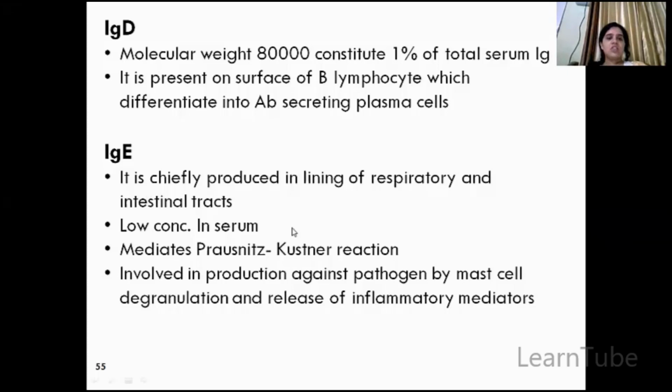IgE is chiefly produced in the lining of the respiratory and intestinal tract, has low concentration in serum, mediates the Prausnitz-Kustner reaction, and is involved in defense against pathogens, mast cell degranulation, and release of inflammatory mediators.